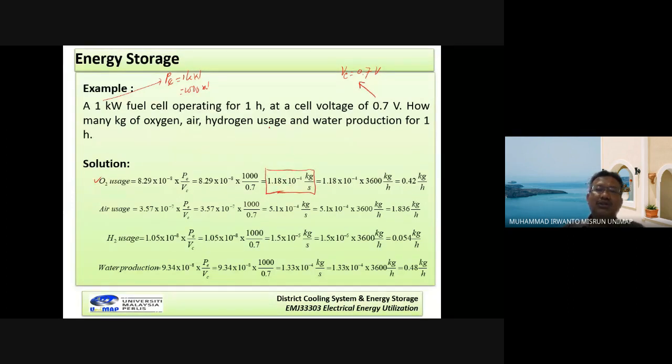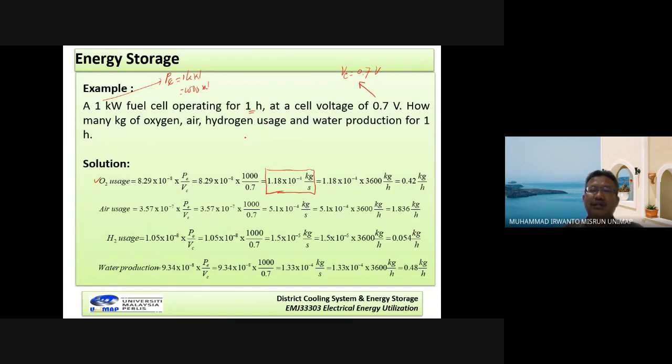Because the question asks for the amount of oxygen, hydrogen, air, and water production for 1 hour, and here we have kilogram per second, we need kilogram per hour.